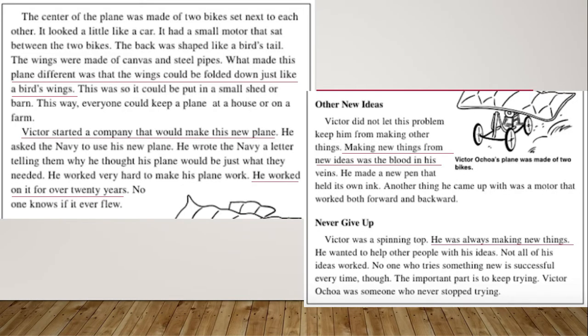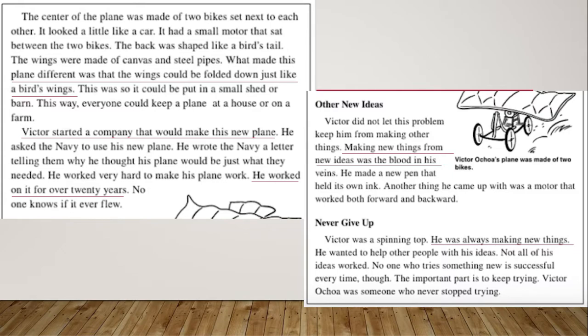As we continue to read, we see some more key details that were important. This plane was different because it could fold its wings up. So not only was he inventing an airplane, it was a different one. Because he had this idea, he then started a company to make his planes. He worked for 20 years and no one really knows if his plane ever flew, but this is what he was working up to for that whole 20 years.